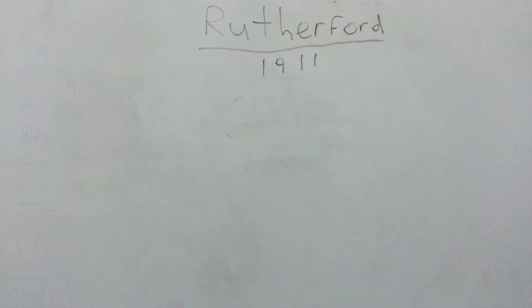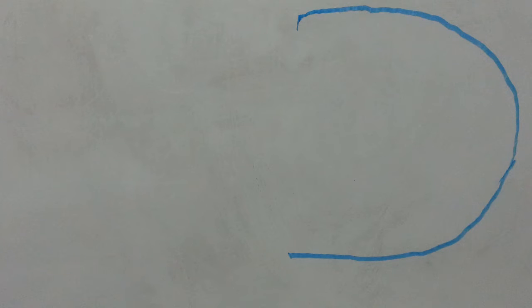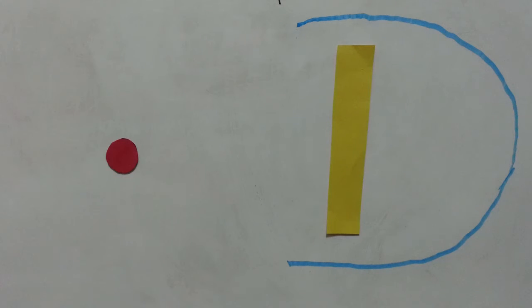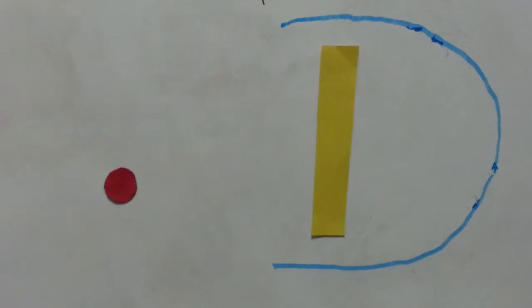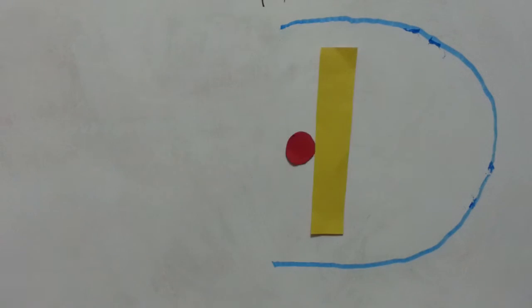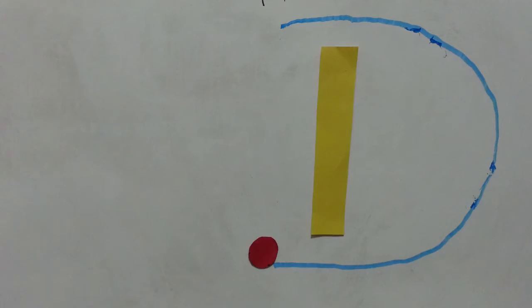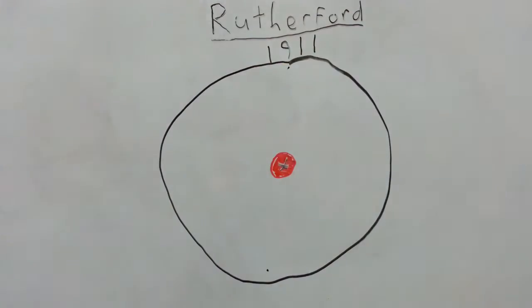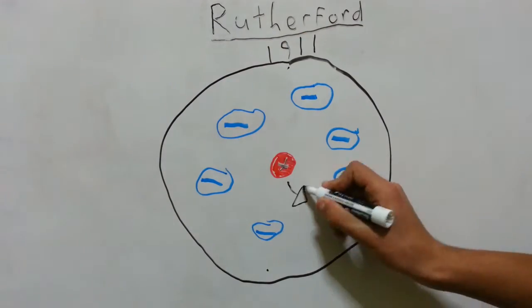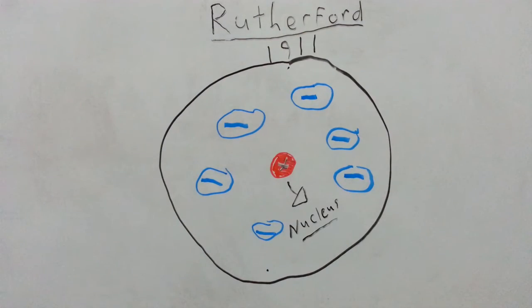So, to go into this experiment in detail, he first set up an alpha particle detector. In front of the barrier was a 1 atom thick gold sheet. At the gold sheet, he shot alpha particles. When he did, 99% of the particles went straight through the gold, hitting the detector on the other side. But occasionally, there would be one particle that would rebound back at a much stronger force. From this, he concluded that most of the atom must be empty space, and that there must be a concentrated center which consists of a positive charge.